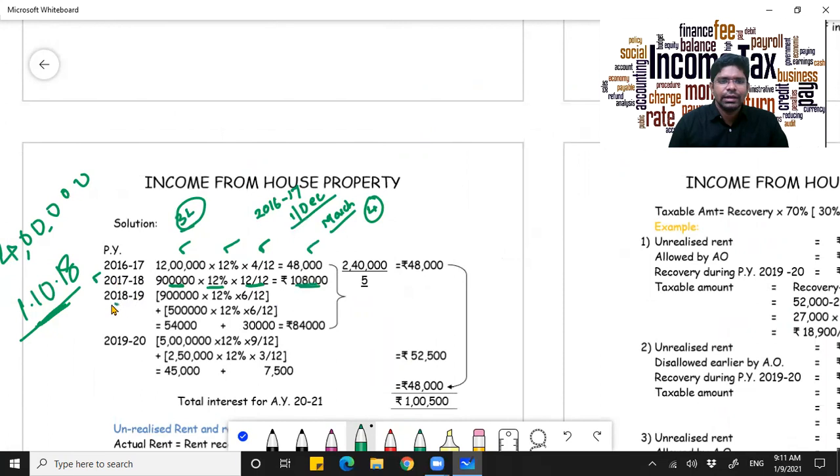That is falling in the financial year 2018-19. She repaid an amount of 4 lakhs in that year.